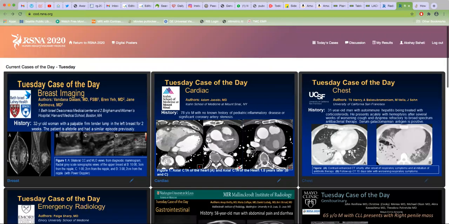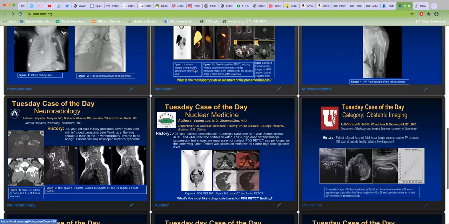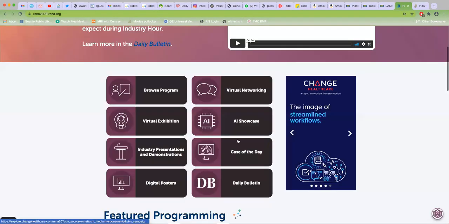So there are 15 cases of the day, including physics, ultrasound, peds, and so on. You do this for today. This is for Tuesday, and you can go to previous cases also. This is my result. Here you'll know how many you answered correctly. And when you actually answer, you realize that you're very good. When you compare yourselves with the attendees, you're equally good as them. So it's a good thing, you feel nice.